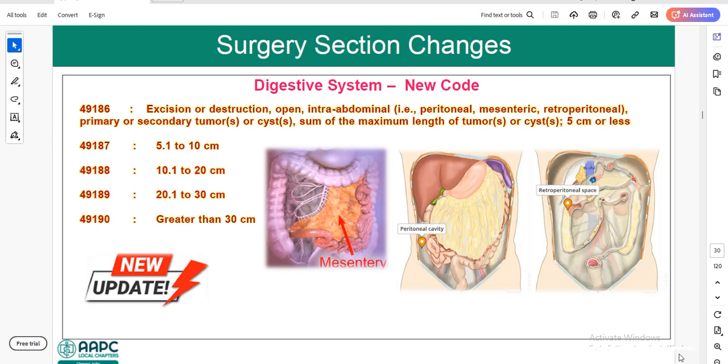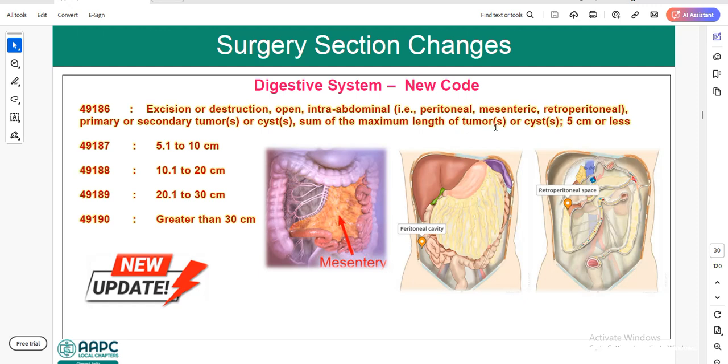There are 5 new CPT codes in the digestive system section, which describe the excision or destruction of intra-abdominal primary or secondary tumors or cysts via an open approach, including cryoreduction, debulking or any other type of removals. If you check the code description, 49186, excision or destruction, open procedure, intra-abdominal, so inside the abdomen, usually peritoneal and mesenteric retroperitoneal, primary or secondary tumors or cyst.